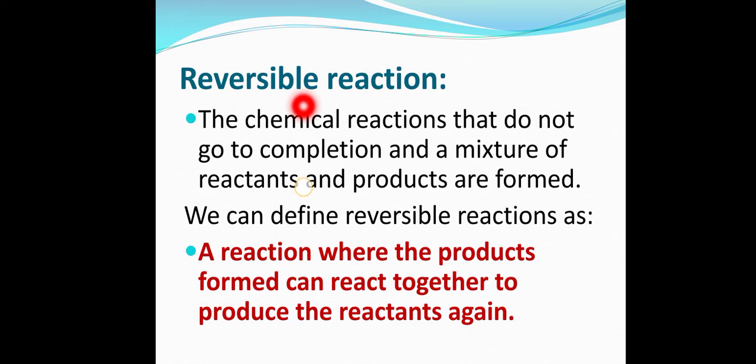Okay, it means there are reactants which reacted together and gave the products. But as the name indicates, this is a reversible reaction. What is happening is that those products which are formed actually react together again. Those products will react with each other again and give back the reactants. This is how the reaction is known as the reversible reaction, because this reaction is reversed now.